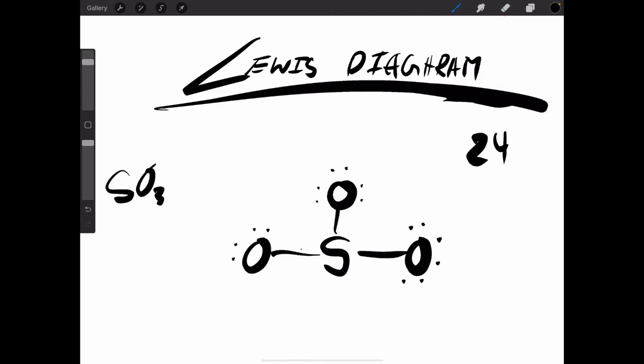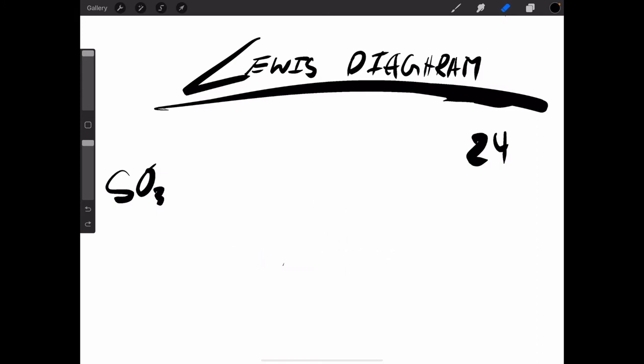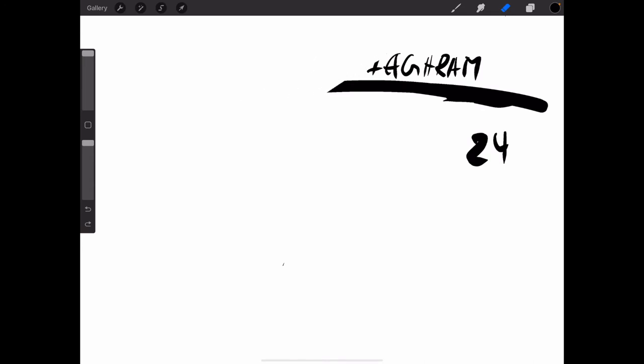One oxygen atom, whatever one you want, can donate its 2 electrons to sulfur, being a kind gentleman. And then it will form a double line. So sulfur will have 8, because 4 plus 4 is 8. And then this oxygen will also have 8, because 4 plus 4 is 8. So everyone is happy, and we made sulfur with 3 oxygens, the molecule. And that, my friend, is how you draw Lewis diagrams and connect them with a bowling ball.